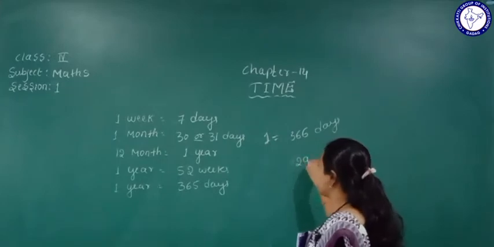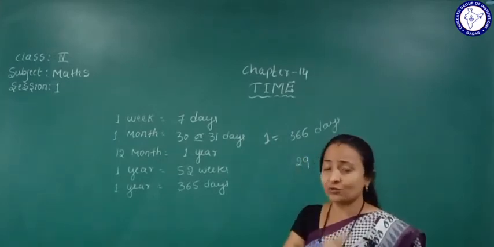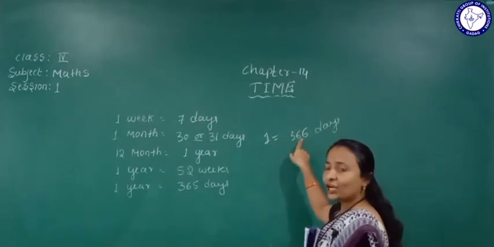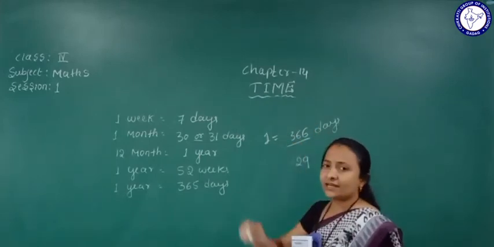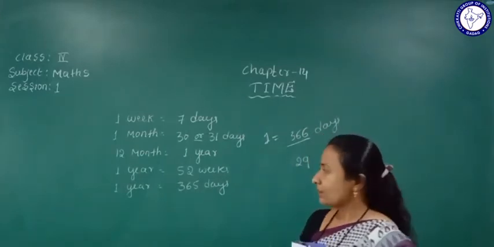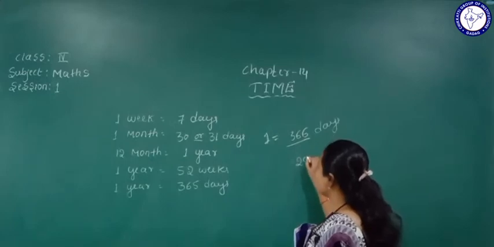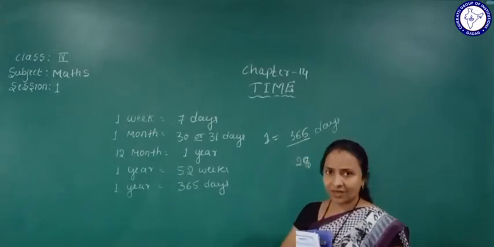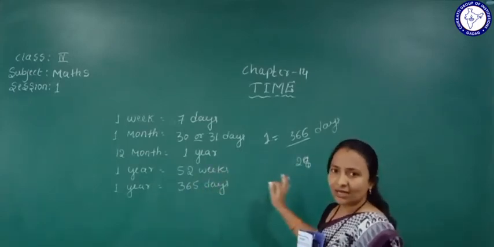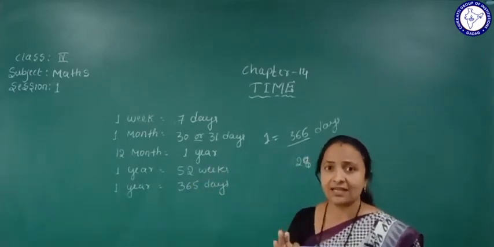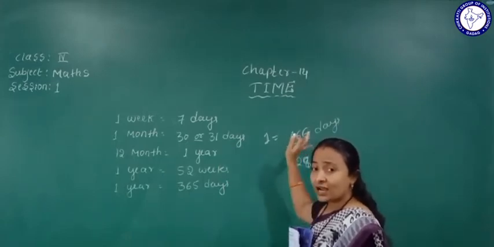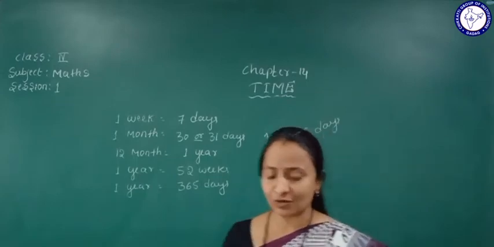In February there are 29 days, so 1 extra day is included in the total days. So it comes to 366 days. In a normal year, February has only 28 days. That year we call a normal year, not a leap year. If 29 days come, we call it a leap year. So how many days are in the leap year? 366 days. Understood?